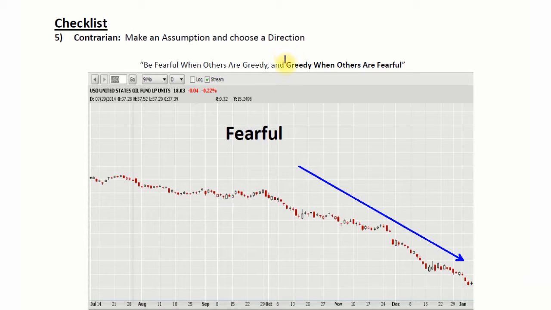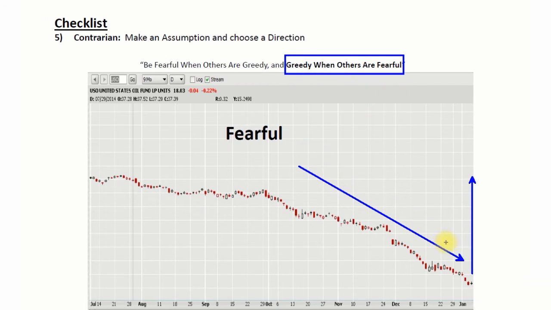So Warren Buffett says he is greedy when others are fearful. And what does that mean? Well, it's the exact opposite. When everybody's selling, when the whole world is coming to an end, the stock is going down, down, down, down, down. Everybody says it's going to zero, it's gone, it's gone, it's gone. What does Warren Buffett do? He steps in and he buys it, right? So the whole world is scared and they're selling like crazy and they're selling at whatever price they can get. He's the guy that steps in and he says, you know what? I think it's going to go up from here. And that's what being greedy when others are fearful means.